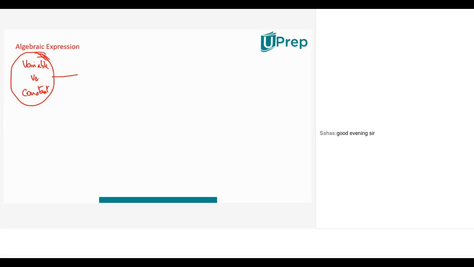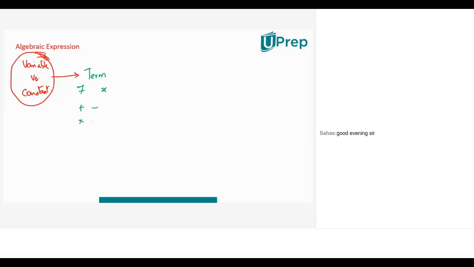What are the different operations I can perform? I can add, subtract, multiply, divide. And of course there is something called exponential, because now that you've crossed your 7th and 8th class, I can use this word also, which is a separate operation.